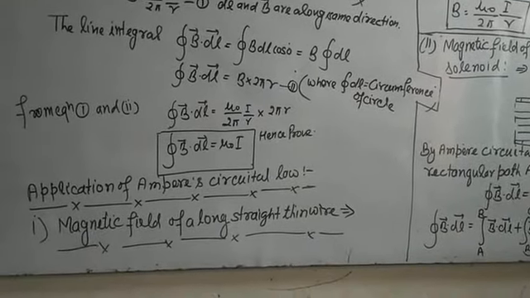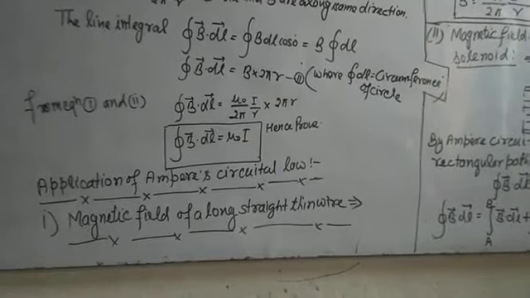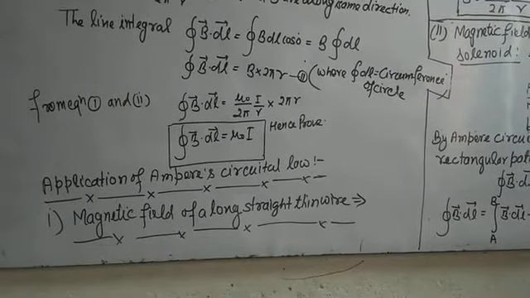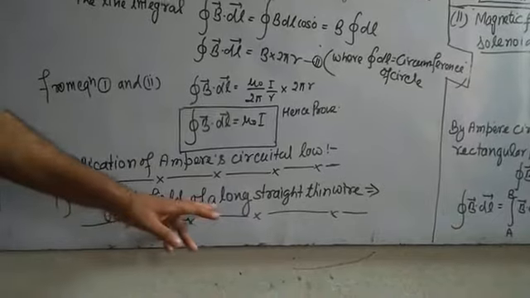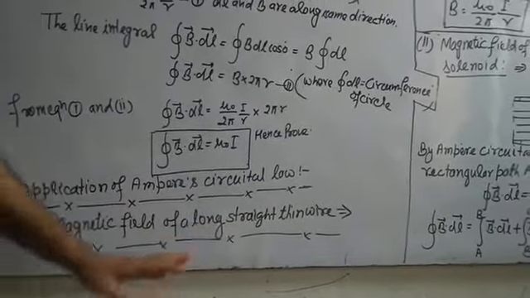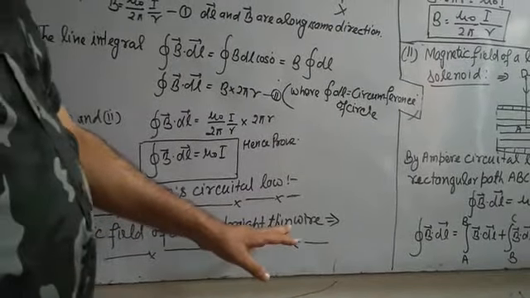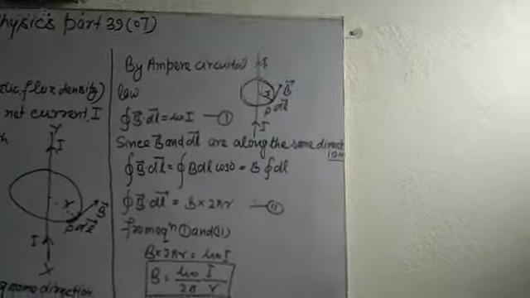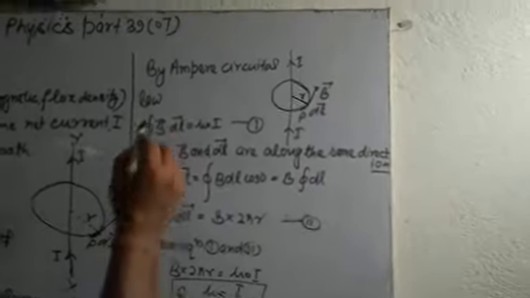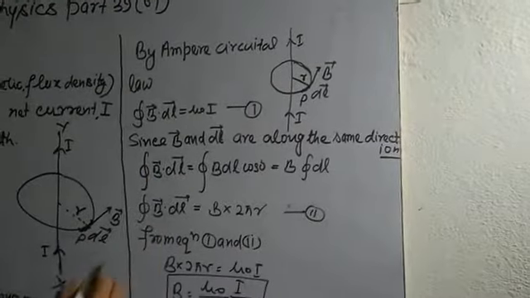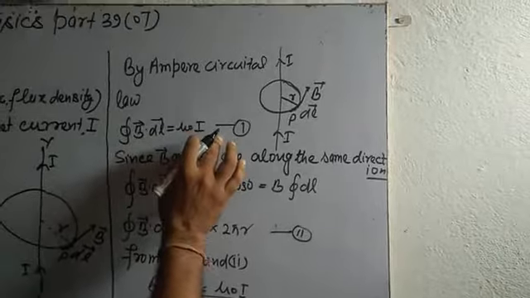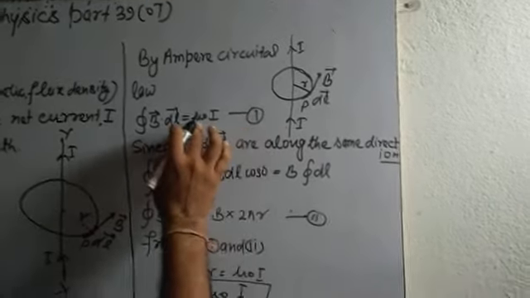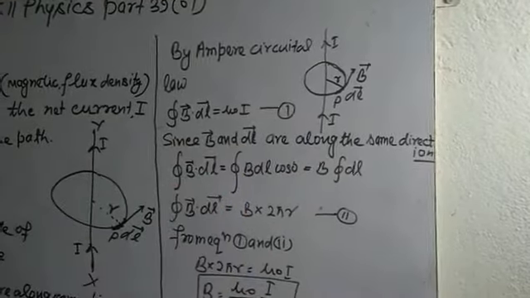Now come the applications of Ampere's circuital law. First application: magnetic field of a long straight thin wire. By Ampere's circuital law, the closed line integral of B dot dl equals mu naught I. That is equation 1.